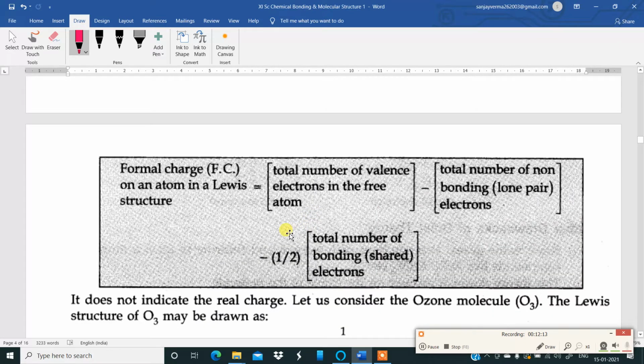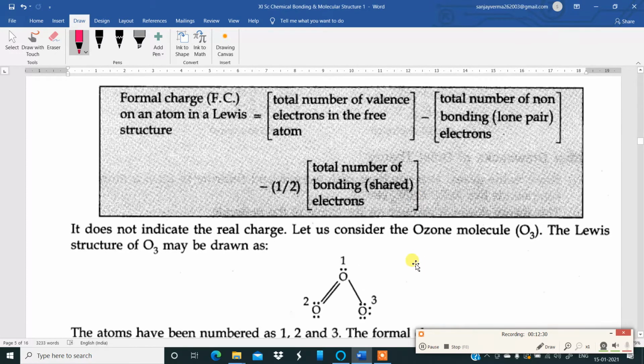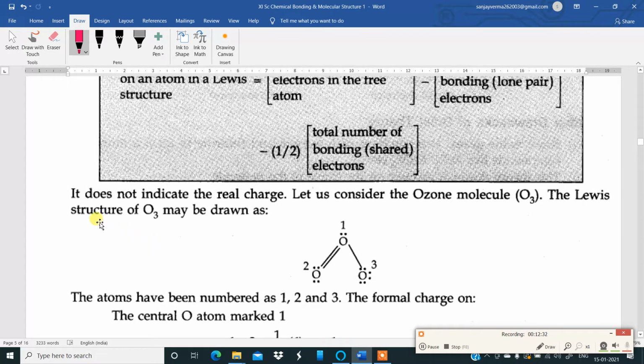There is a formula to calculate the formal charge on an atom in a Lewis structure. The formula is: total number of valence electrons in the free atom, minus total number of non-bonding lone pair electrons, minus half of total number of bonding, that is shared, electrons. Here one example has been done. It does not indicate the real charge.